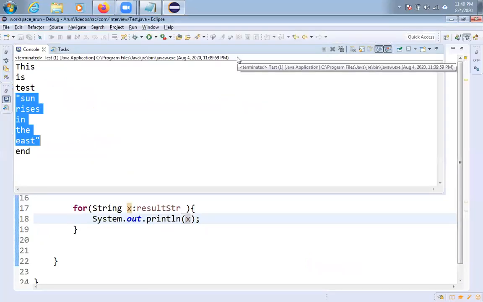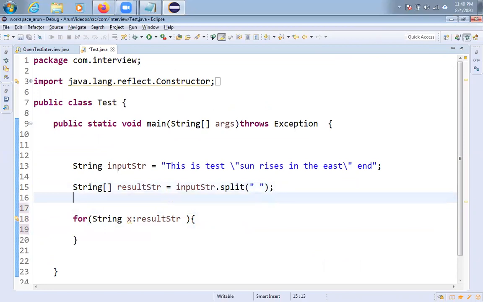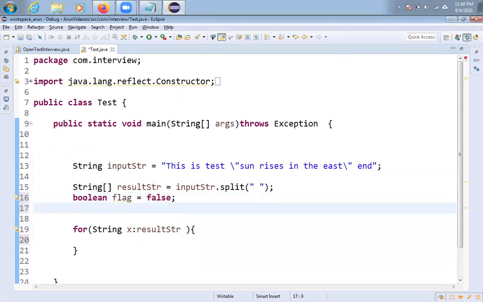So how to achieve this, friends? See, the simple thing I am taking is one boolean flag variable, and I am making it false. I am taking one more temporary variable, say String temp equal to this, friends.